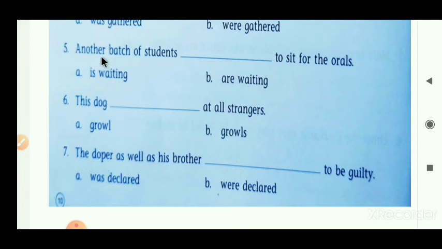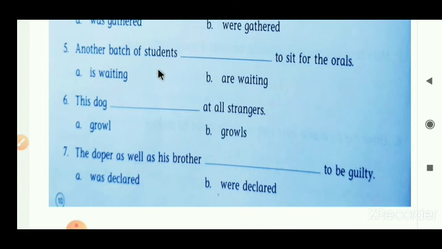Now we have to decide our subject. If the subject is singular, then we have to put a singular verb. If the subject is in a plural form, we have to put a plural verb here. Another batch of students. Here we are not talking about students, but we are talking about another batch of students. So it's a collective noun, so we have to put a singular verb. That subject becomes a singular subject. According to that singular subject, we have to put a singular verb here.